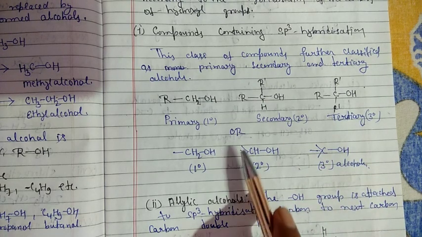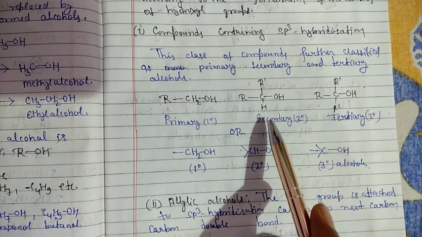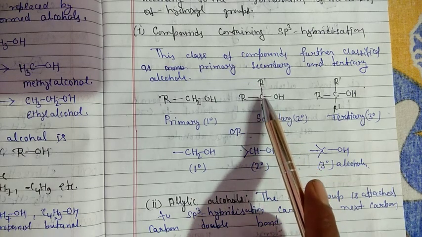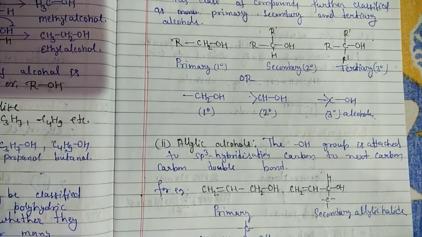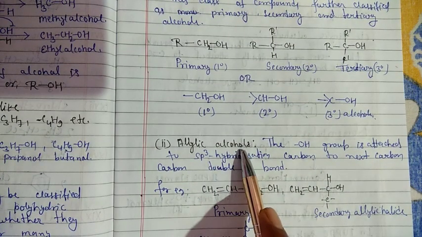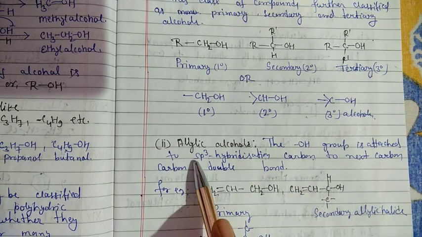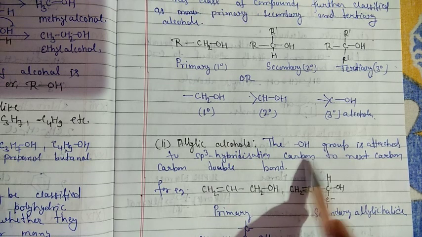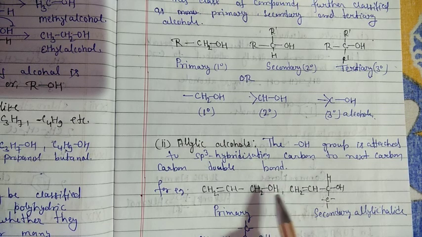Okay students, all these carbon compounds contain sp3 hybridization because all the carbon atoms are bonded with single bonds. Next, second, allylic alcohols. What are allylic alcohols? The OH group is attached to an sp3 hybridized carbon next to a carbon-carbon double bond. That means the OH group is present on an sp3 carbon and the next carbon contains a carbon-carbon double bond, that is sp2 hybridization.